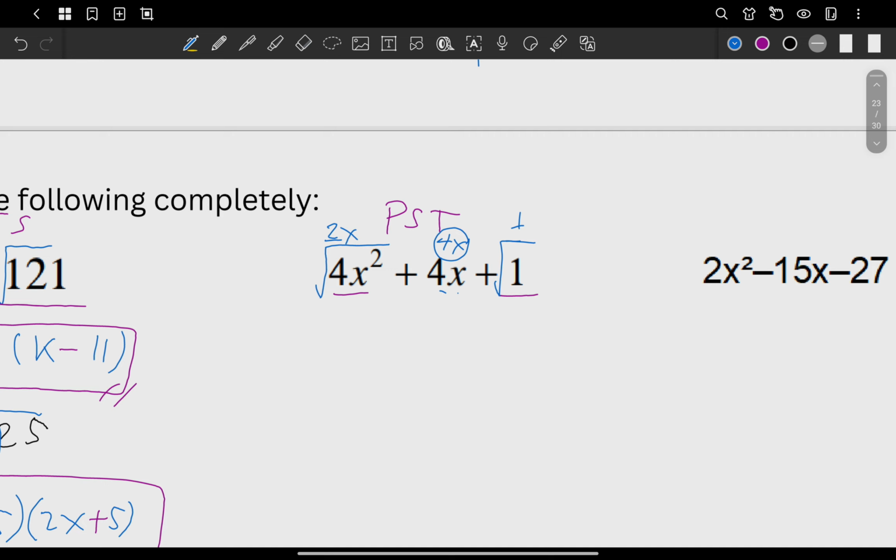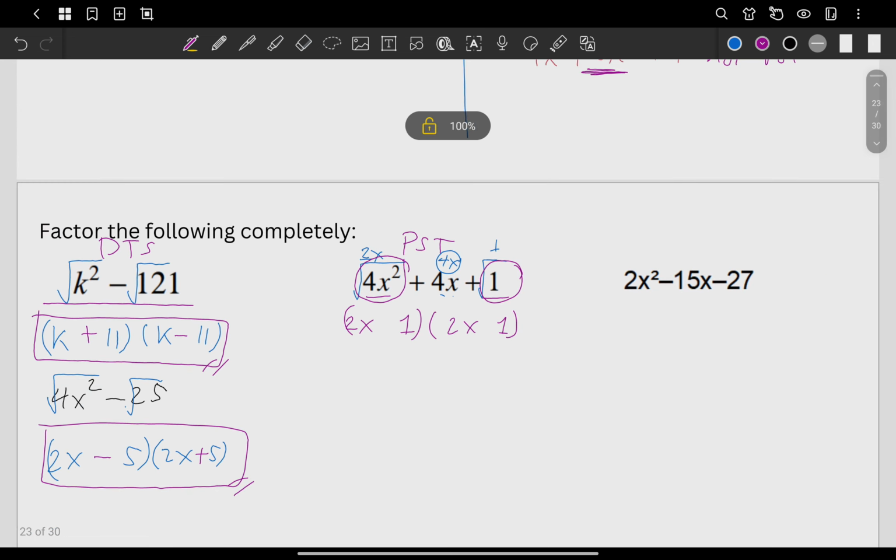So now, how do we answer, sir? Again, what you do here is you get the square root of 4x squared. We did it already a while ago. It's 2x. We get the square root of 1. That's 1. You can just duplicate it again, like that. And then, sir, what about the sign? Should we also put plus, minus?